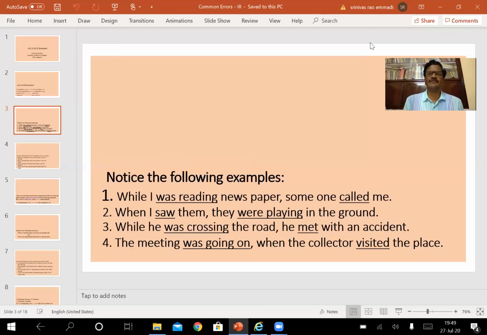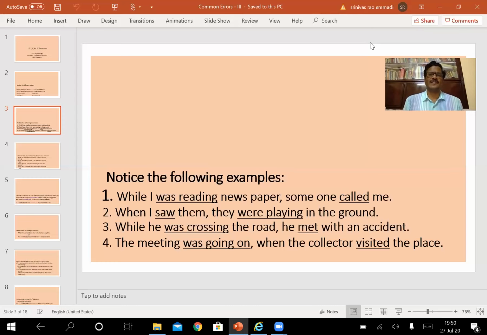"I" is immediately followed by the second form of the verb, that is "saw", whereas the second clause, "they", is immediately followed by verb plus "-ing" form of the verb. Simple past tense is followed by past continuous tense. In the first example, in the first clause there is past continuous tense, whereas in the second clause that is